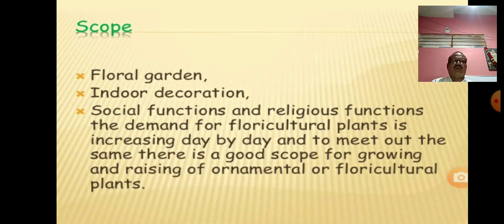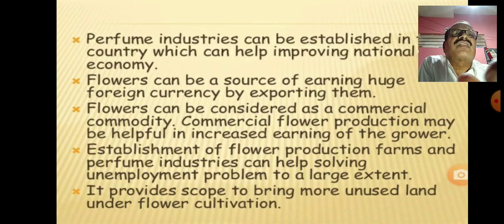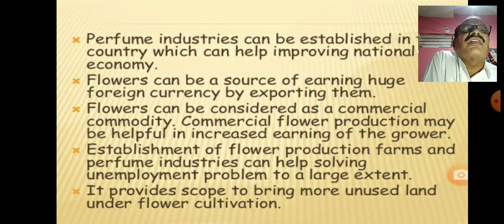Therefore flowers have a very high demand and scope.